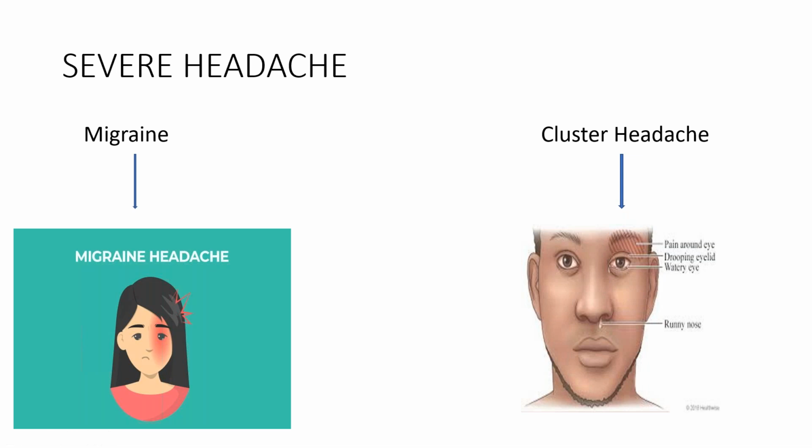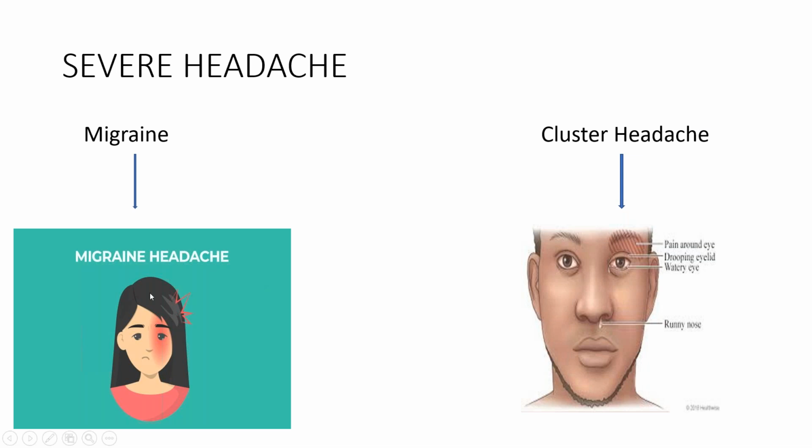Number two is cluster headache में the patient will also complain of running nose and watery eyes. Whereas in migraine ऐसा कुछ भी नहीं होता, उसमें केवल हेडेक होता है. जबकि क्लस्टर हेडेक में नाक में से और आंखों में से पानी भी निकलेगा और केवल आंखों के आसपास ही पेन होगा, पूरा फेस इन्वॉल्व नहीं होगा. फाइन. Along with it, उनको ड्रूपिंग आईलिड होगा, जिसको टॉसिस बोलते हैं. Drooping eyelid होगा, pain around the eyes होगा, watery eyes and runny nose. So these are all the symptoms in cluster headache.